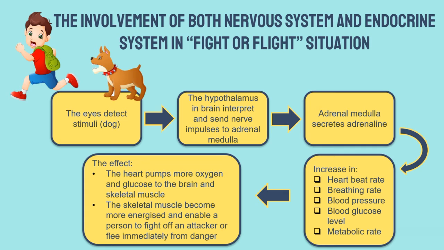So what happens then? The skeletal muscle will generate more energy and will cause the person to be able to fight off or to flee immediately from the danger. Okay, so that refers to the involvement of the nervous system and endocrine system in a fight or flight situation. All right, so make sure you know the relation between both the nervous system and endocrine system in this situation.